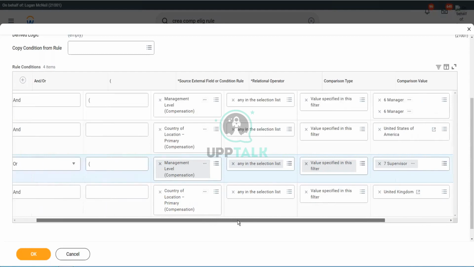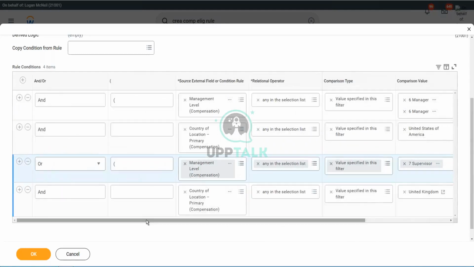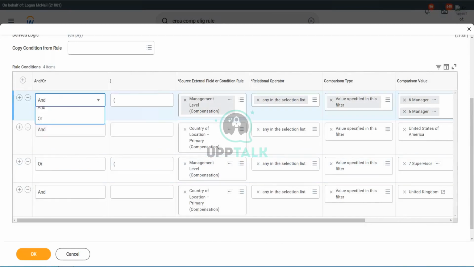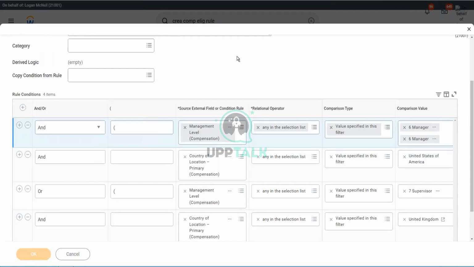Just to clean up maybe the first line, we can remove this and click on select one. We can do that, but it doesn't harm anything. So we will just leave it like this. Okay, right-click OK. So our rule has been created.